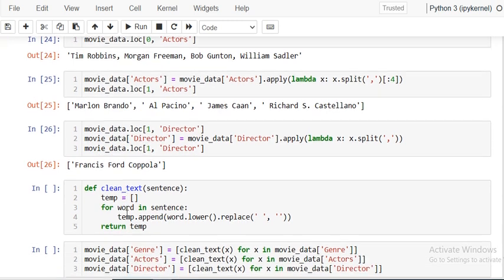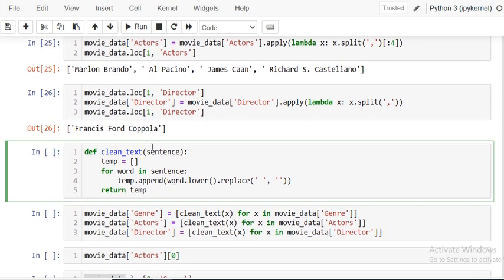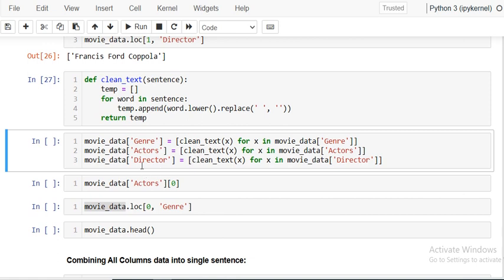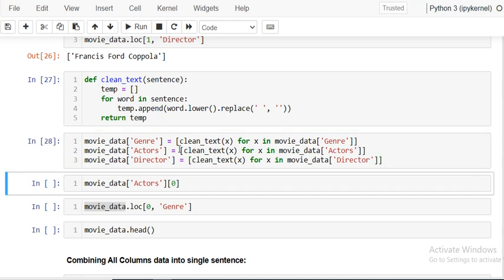So what will happen, the data which we are getting is uniform data. Now you can see that whenever we apply this clean text function to genre, because we are applying the list comprehension for x in this, and clean text we are applying, finally we are getting the data like this.